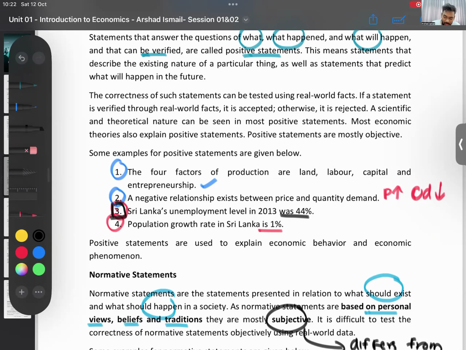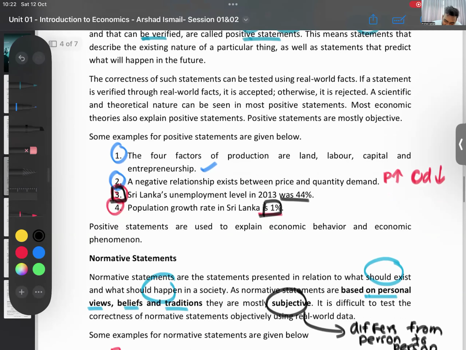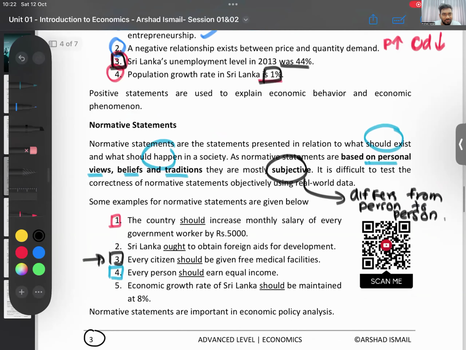Someone is saying, okay, our population grew by 1%. We can calculate and see how much the population was last year, how much it is this year, and by how much it grew. You can prove that. That's a positive one. It's a fact. A positive statement can be right or wrong. It can be correct, it can be wrong. That doesn't matter. But you can prove it. You can see whether this is right or wrong. But normative, you can't prove.